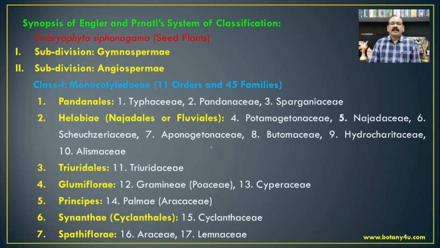Today, we will see the different families and orders which are placed in this system of classification in the form of a synopsis of the Engler and Prantl system of classification.